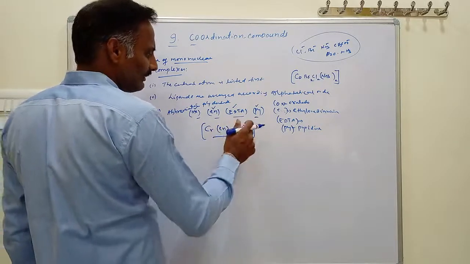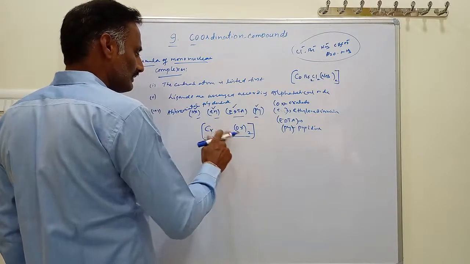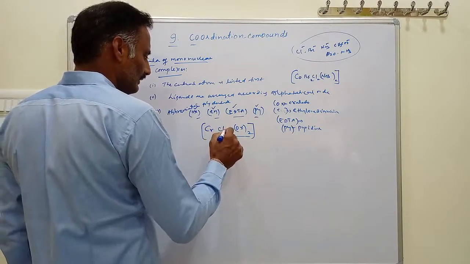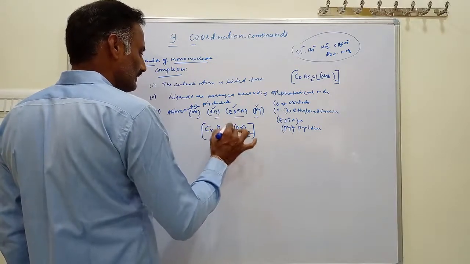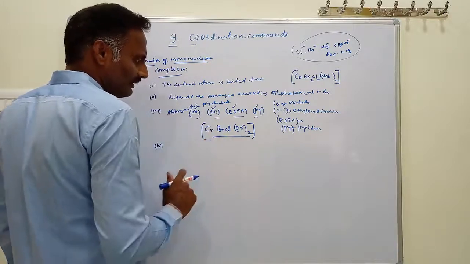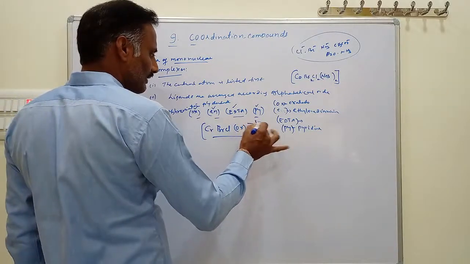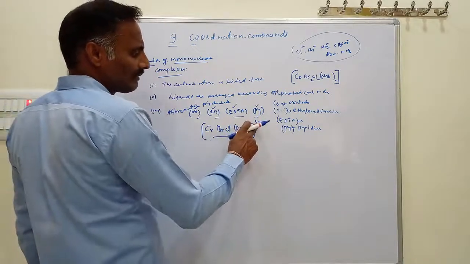Instead of en, you can take Cl, or Br and Cl, any one. Bromido, chlorido, oxalato: the charge on this complex is 3 minus.